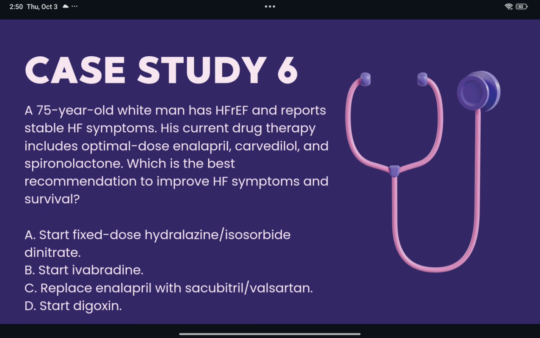A 75-year-old white man has HFrEF and reports stable HF. His current drug therapy includes optimal dose enalapril, carvedilol, and spironolactone. What is the best recommendation to improve HF symptoms and survival? So here you see, replace enalapril with sacubitril/valsartan because the patient is on optimal doses of HF medication and continues to have symptoms. So replacing enalapril with sacubitril/valsartan is the only option.